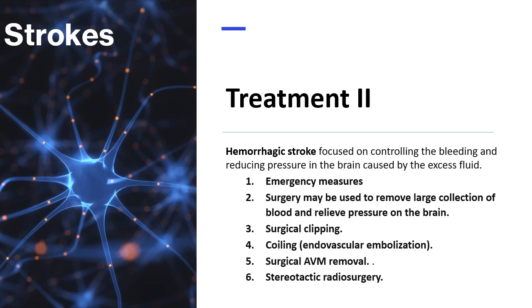Fifth is surgical removal of arteriovenous malformations or AVM. Surgeons may remove a smaller AVM if it's located in an accessible area of the brain and eliminates the risk of rupture and lowers the risk of hemorrhagic stroke. However, it's not always possible to remove an AVM if it's located deep within the brain, it's large, or its removal would cause too much damage on brain function.